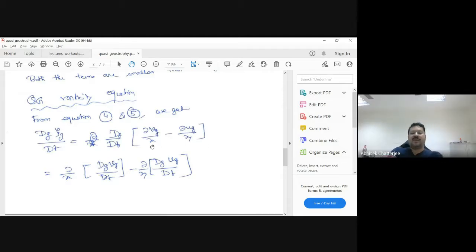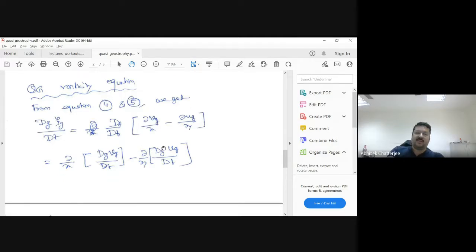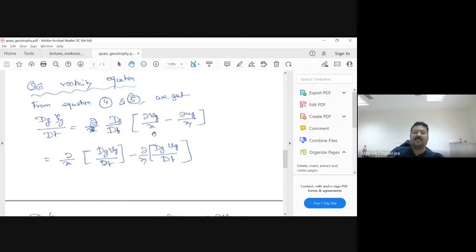So this is my relative vorticity, and I want to find out how it is changing with respect to time. Now I can swap the time derivative and the x derivative, and similarly the time derivative with the y derivative. So del x comes out, and then this is dg Vg by dt. Similarly, this is dg Ug by dt. Okay.